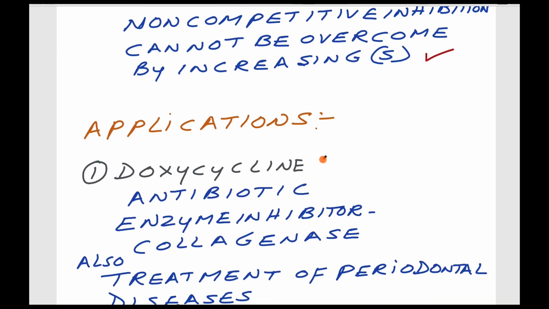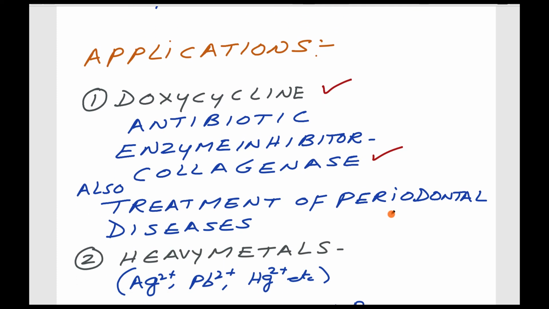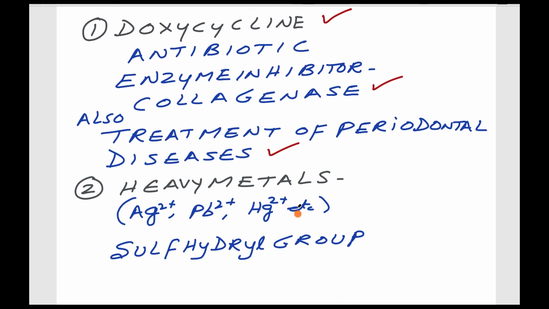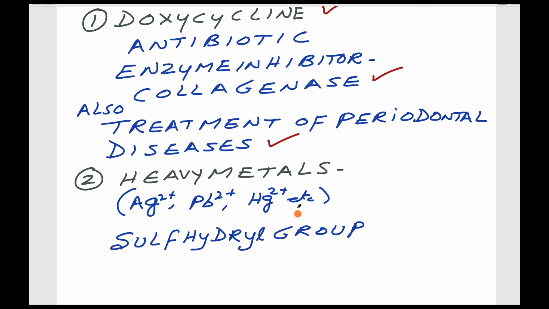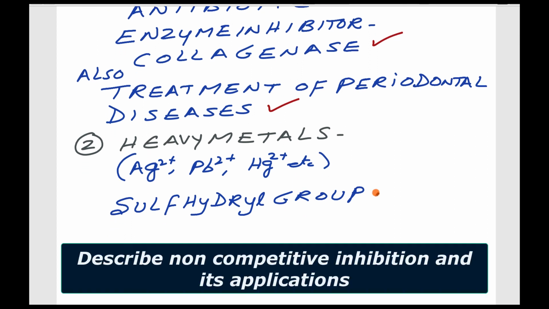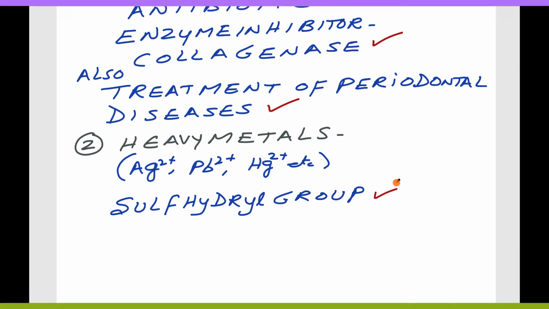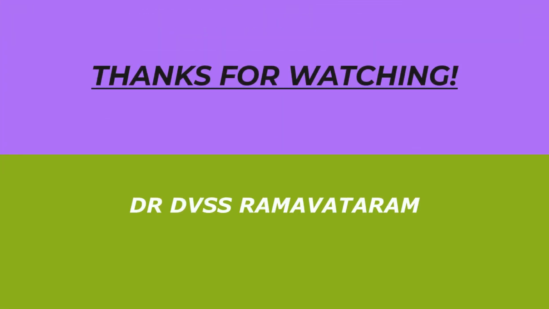Applications. Doxycycline is an antibiotic. It inhibits collagenase, and it is also used in the treatment of periodontal diseases. Heavy metals can affect enzymes irreversibly and also reversibly. In this case, reversible non-competitive inhibition, they affect the sulfhydryl group on the catalytic side. These are the various aspects of non-competitive enzyme inhibition. Thank you very much.